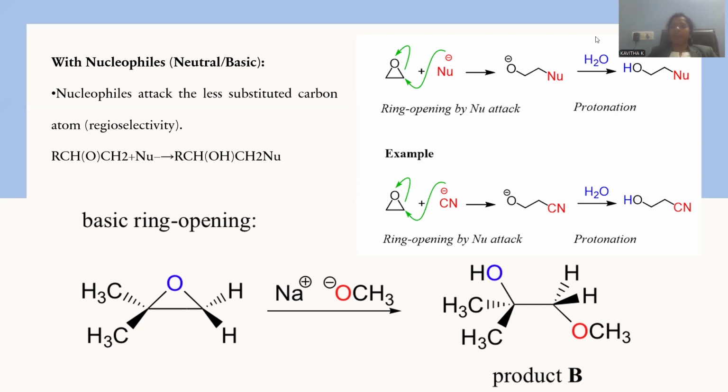Later on, let me hydrolyze with the water molecule so that protonation of the oxide gives rise to hydroxide, a terminal hydroxide. This is the way for any nucleophile you're talking about; all the nucleophiles have the same provision of addition, giving rise to a nucleophile-substituted hydroxy compound, which will be the open chain molecule. This is a nucleophilic addition reaction with simultaneous ring cleavage, right? So I'm taking the simplest example.